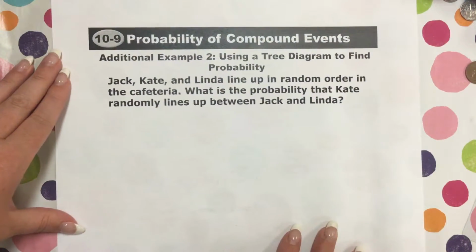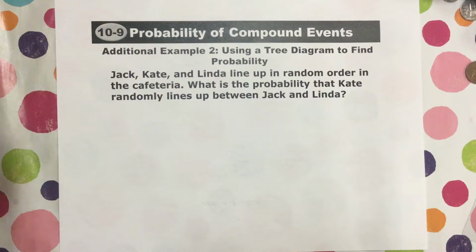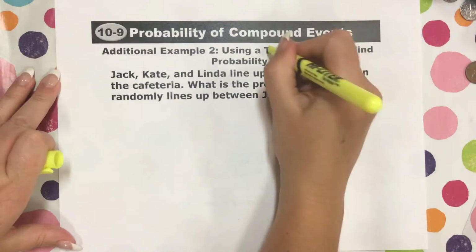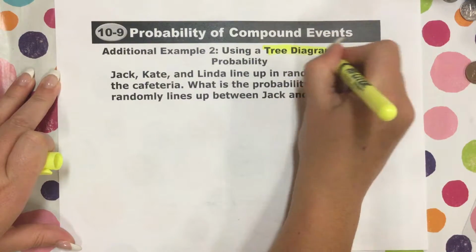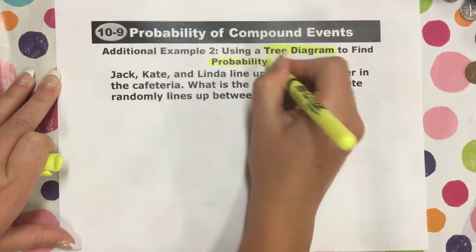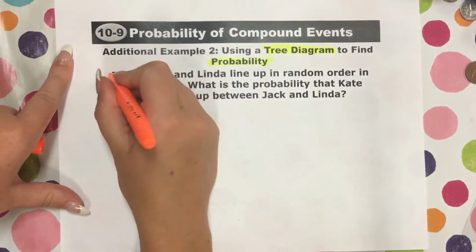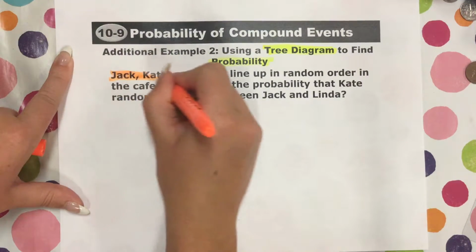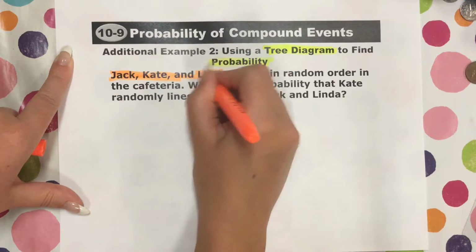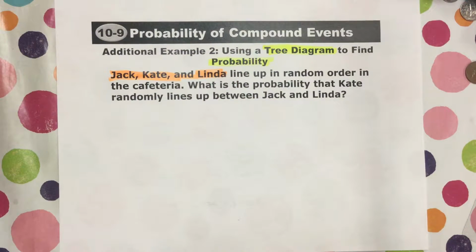Okay, example 2 is using a tree diagram to find probability. So now we're going to be using a tree diagram. We've done those before to find probability. So we have Jack, Kate, and Linda. Jack, Kate, and Linda line up in random order in the cafeteria. What is the probability that Kate randomly lines up between Jack and Linda?